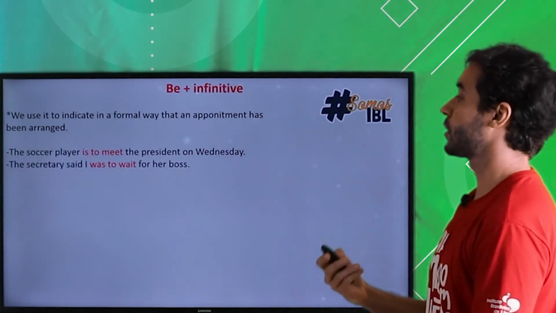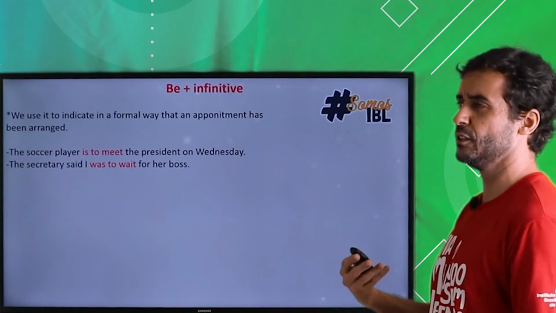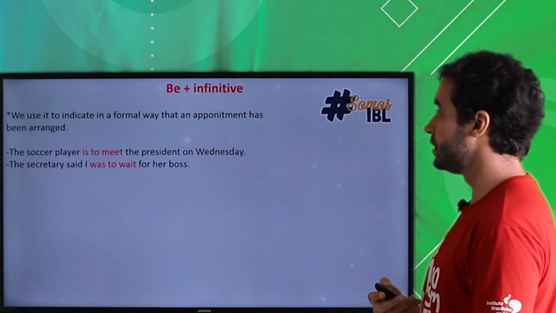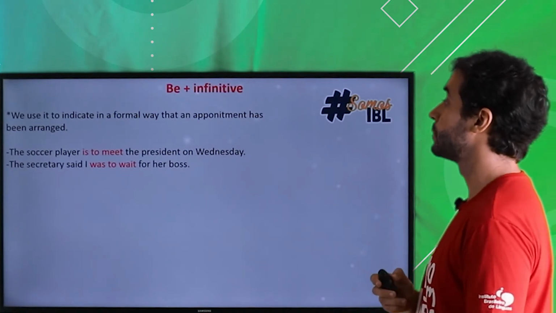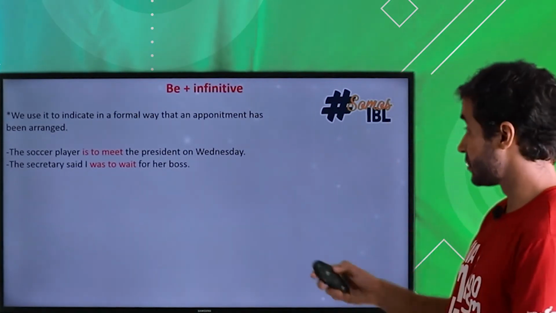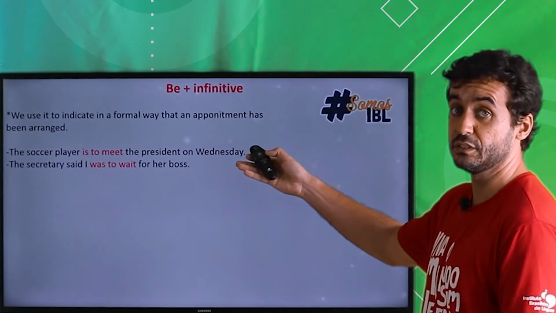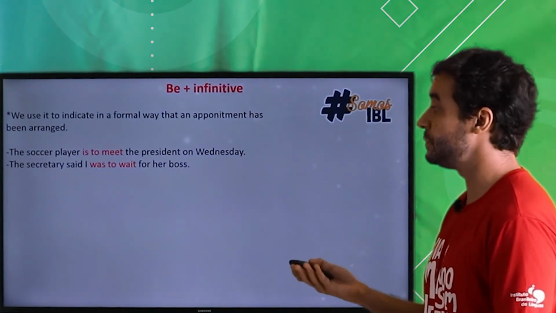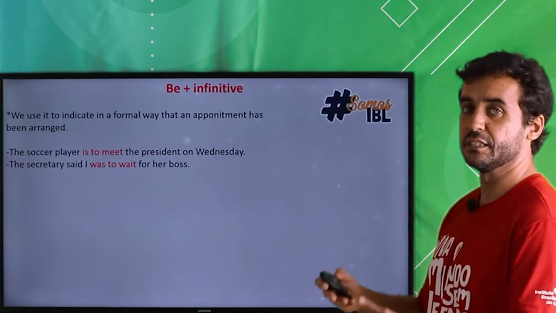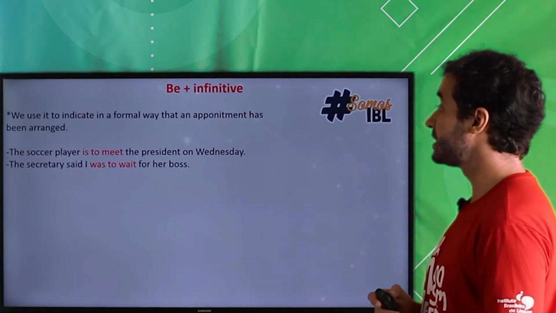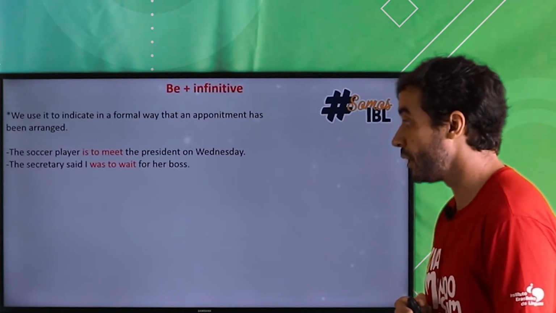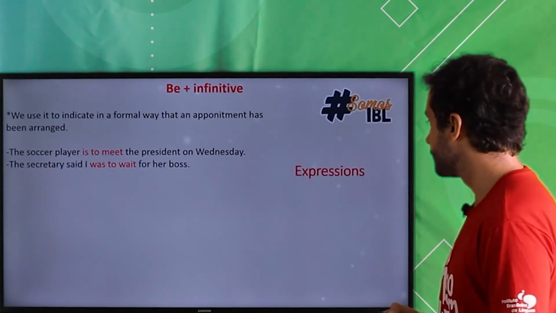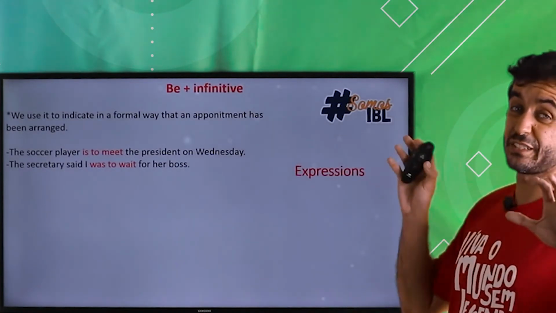So the soccer, this to me sounds like a newscast, okay, like a journalist speaking. So the soccer player is to meet the president on Wednesday, okay? So they are probably on Tuesday, right? And the soccer player is to meet the president, okay? So it's an arrangement. The secretary said I was to wait for her boss, okay? And that's it. The same meaning, okay? There you go. Now let's take a look at some expressions, okay?